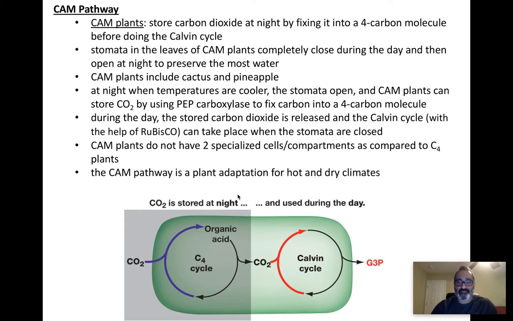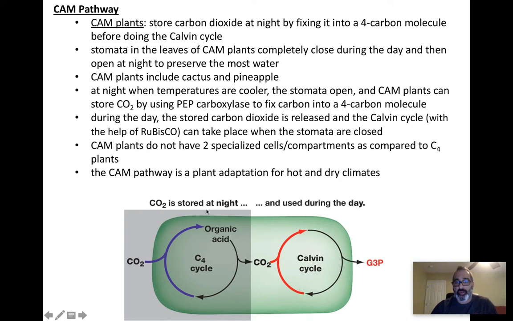But they need to survive. That would kill them. So what adaptation do they have for survival? Well, they have PEP carboxylase, that enzyme that fixes carbon into a 4-carbon molecule. What they do is at night, when the stomata are open, they take in and fix carbon dioxide into a 4-carbon molecule.